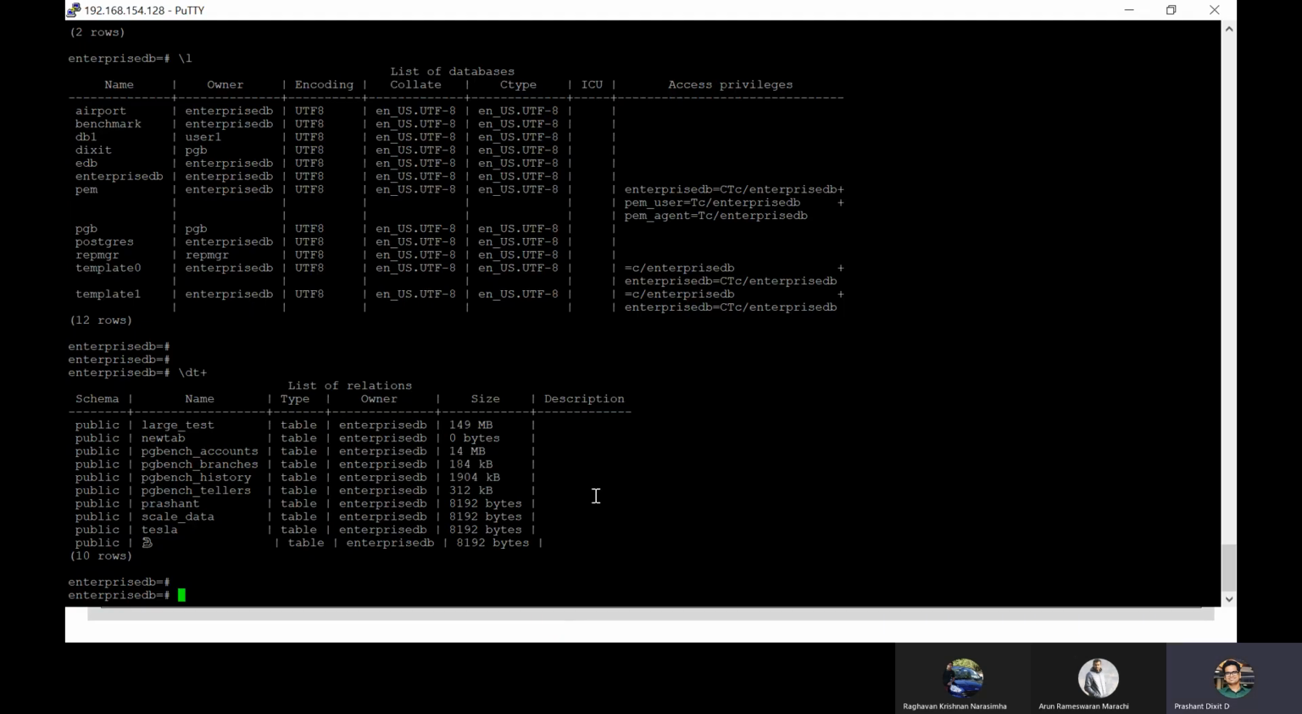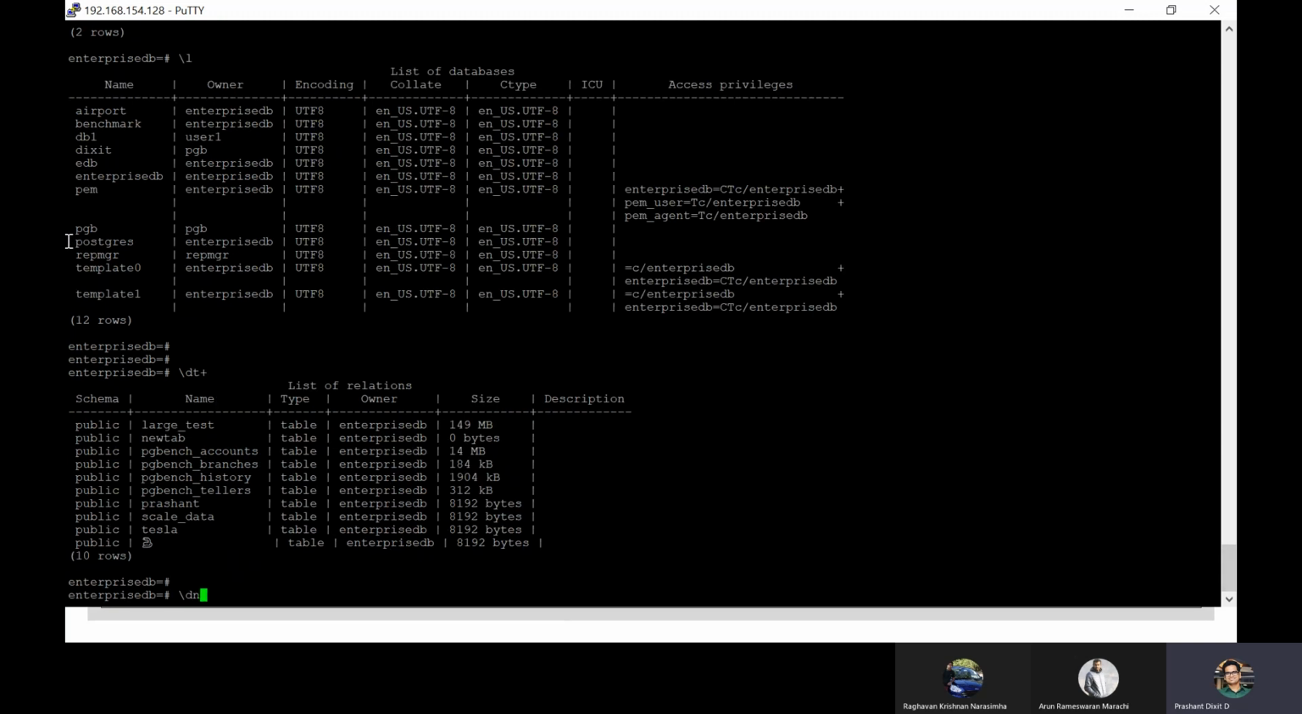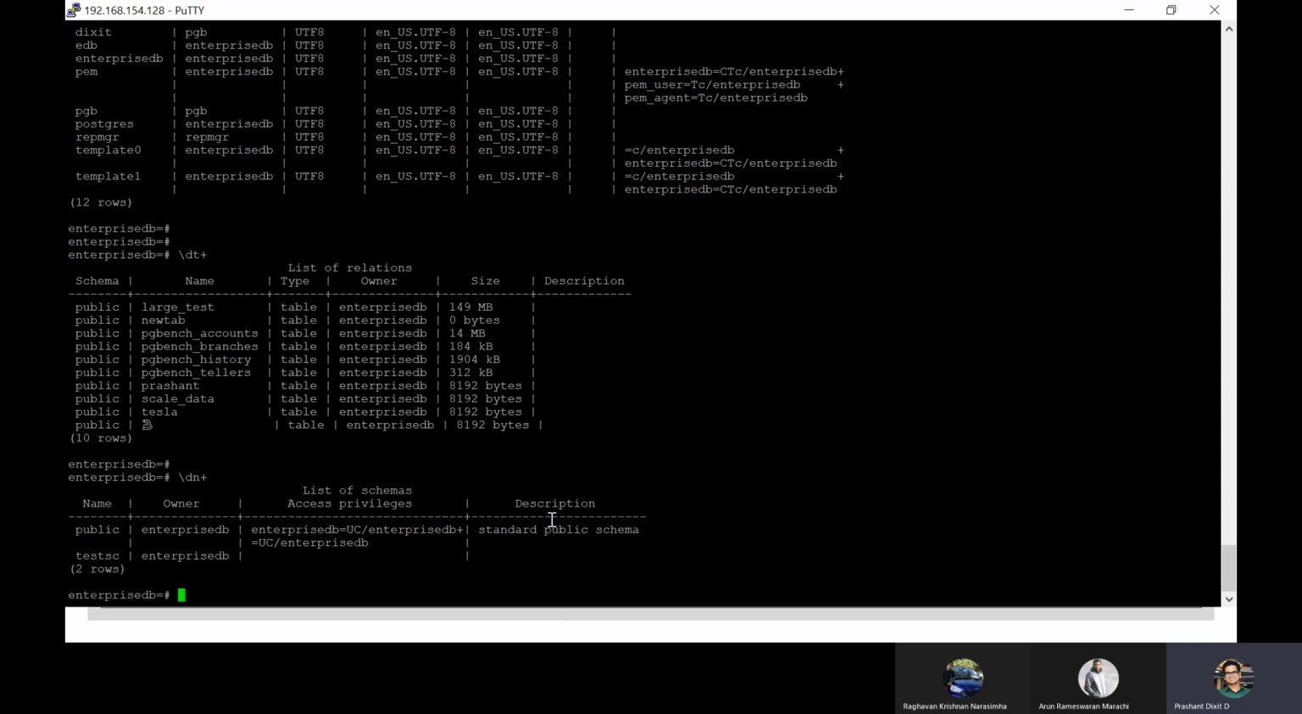So schema, as I told, you can check this information using \dn. If you do \dn+, it will provide some more information. For the description column, we've got standard public schema. This is the standard or default schema that gets created the moment you create your database. You can also create schemas manually. That's what I did with test_sc, but that is pretty new, so all of the tables are owned by the public schema. All right, so that is all about what a schema is.